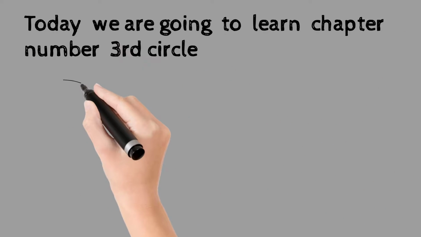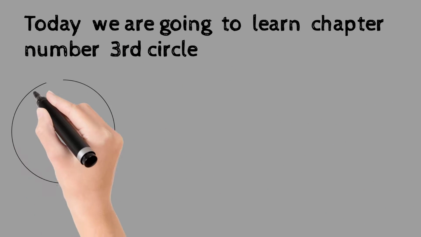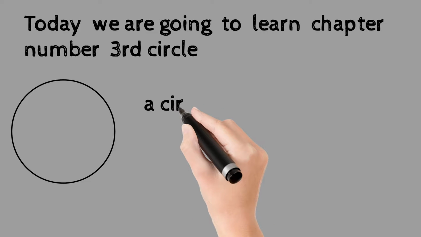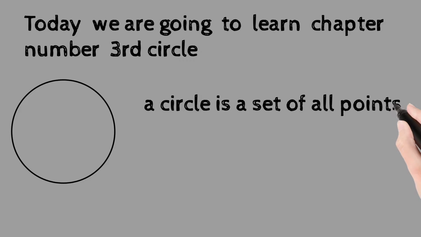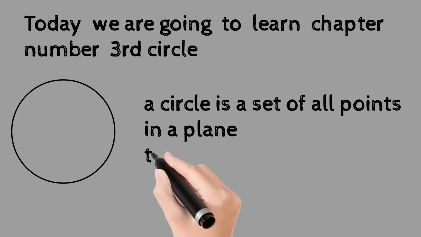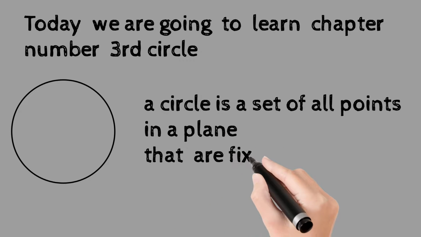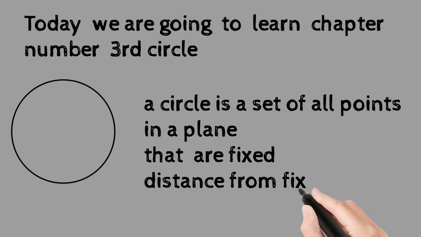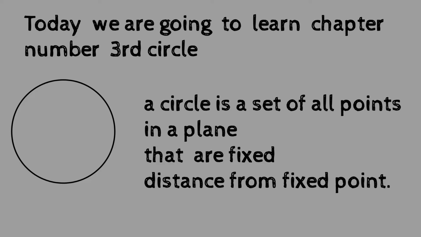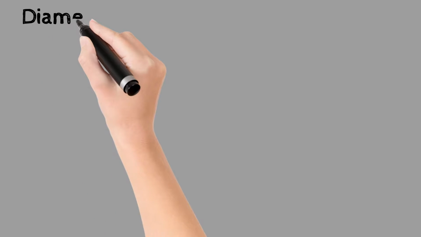Today we are going to learn chapter number 3, circle. So what is a circle? A circle is a set of all points in a plane that are at a fixed distance from a fixed point, and that fixed point is known as the center of the circle.